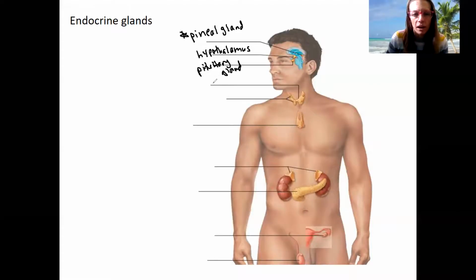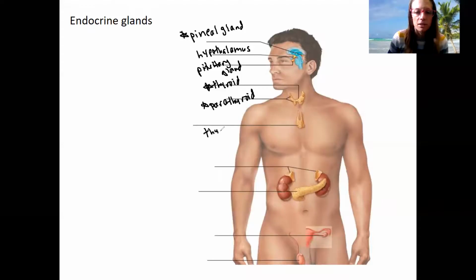Okay, we've got the thyroid gland down here that produces thyroid hormone and calcitonin. We'll come back to those. Calcitonin should sound familiar in relation to blood calcium levels. Speaking of blood calcium levels, here is the parathyroid gland, which produces parathyroid hormone to regulate blood calcium levels. I'll come back to that briefly.